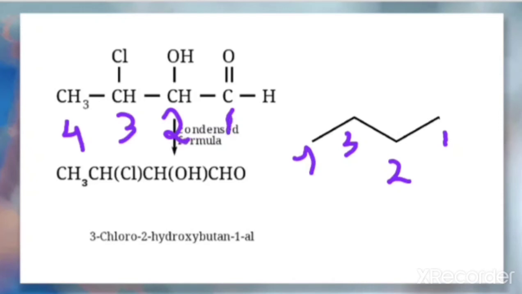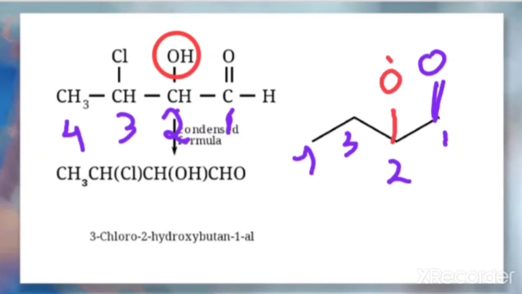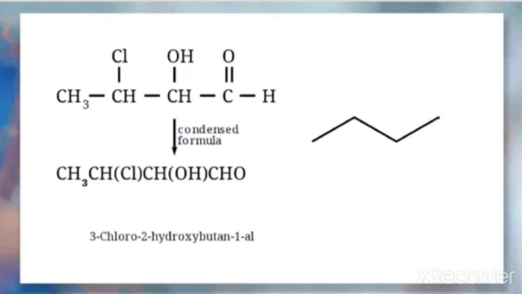And on the first carbon, there is a double bonded O. So we'll write the double bonded O. And as I told you, H need not be mentioned. On the second carbon, there is one alcoholic group, that is one OH group. So we have to write one OH on the second carbon. Here OH. Next on the third carbon there is one Cl. So we'll keep one line here and we'll write Cl. So this is the bond line representation for this organic compound.